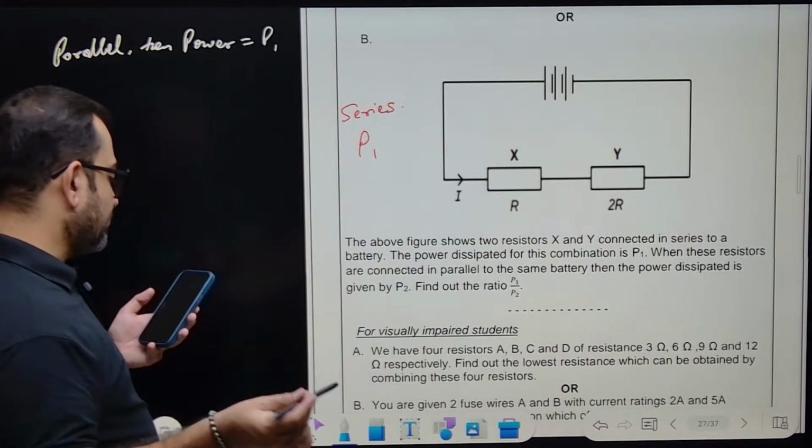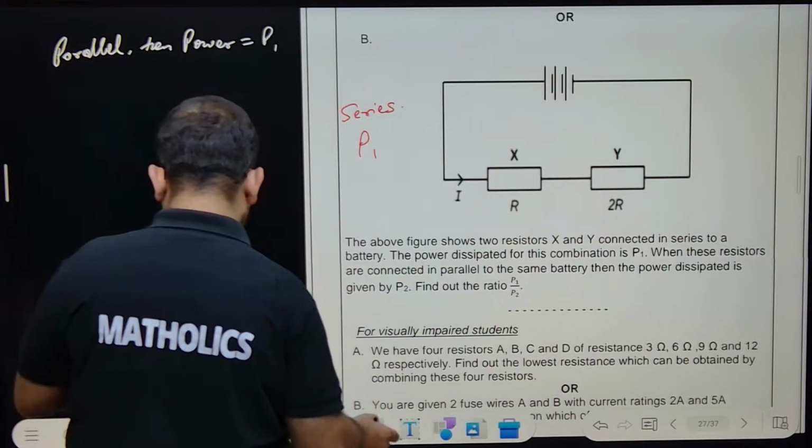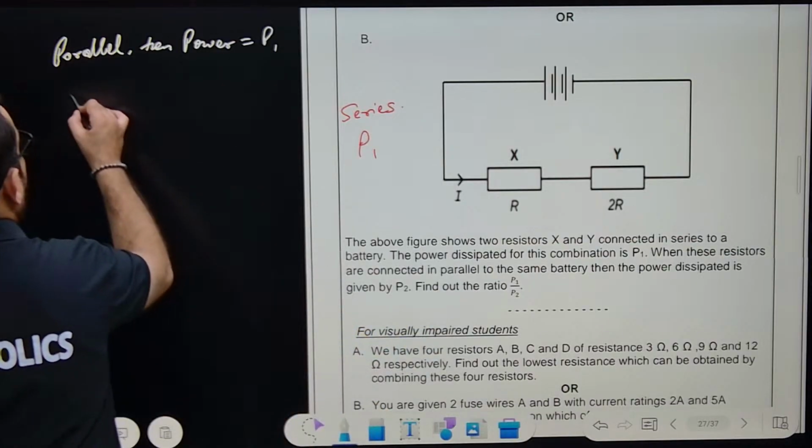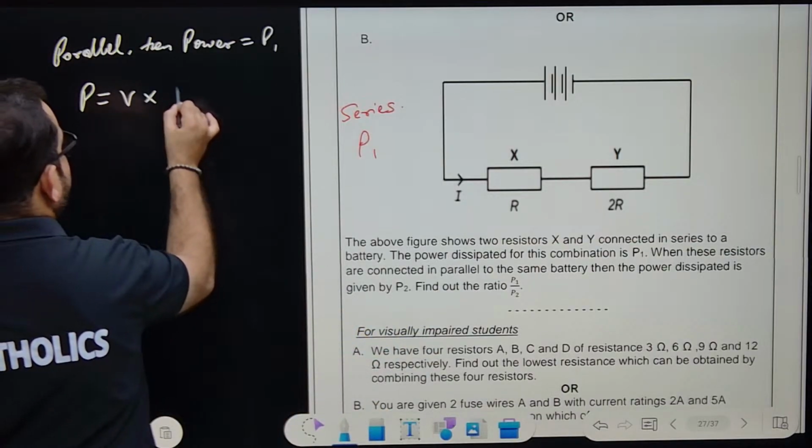So for power you have got numerous formulas. Let me tell you. Power is equal to V into I, basic, right?